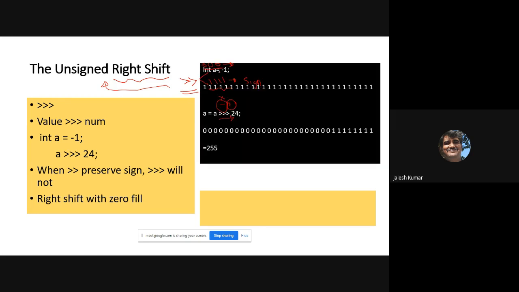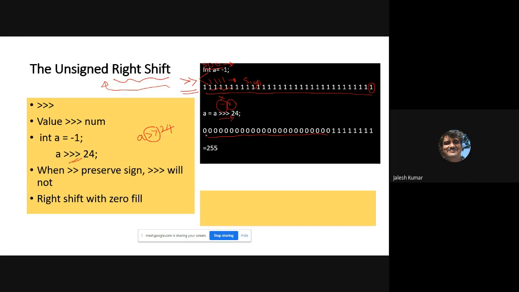Let us consider a equals minus 1. So 32 ones, because it is minus 1, is it not? So it is 1 and all higher bits are 1. Now you right shift 24 times. Normally, a right shift means 1 will be filled at the higher order bit. But I am doing this operation, that is unsigned right shift.